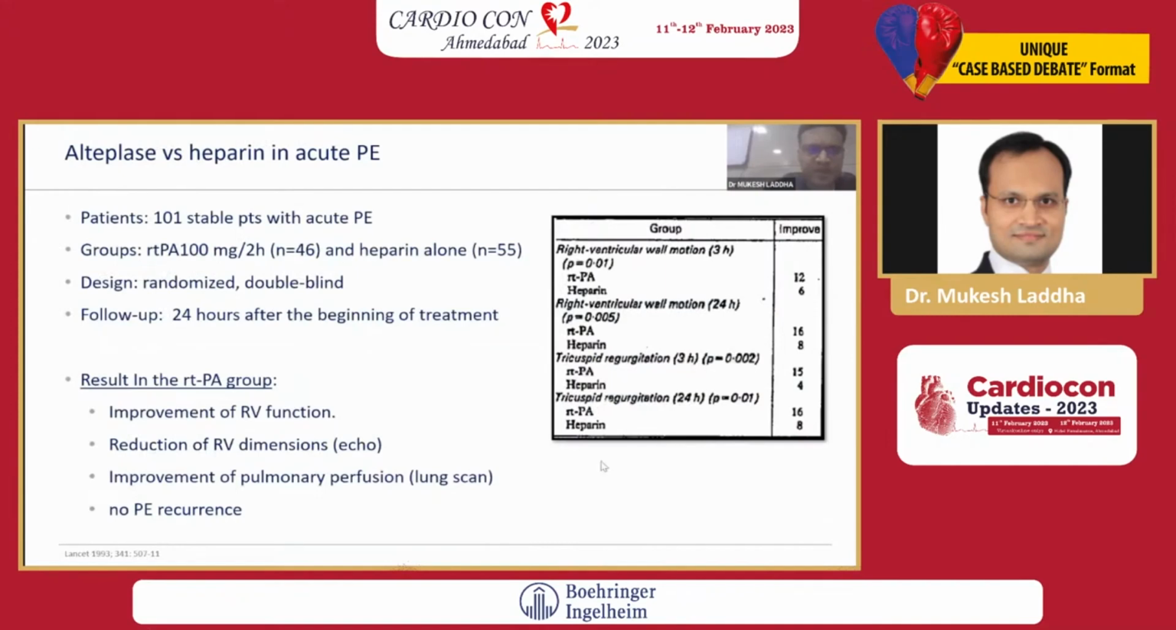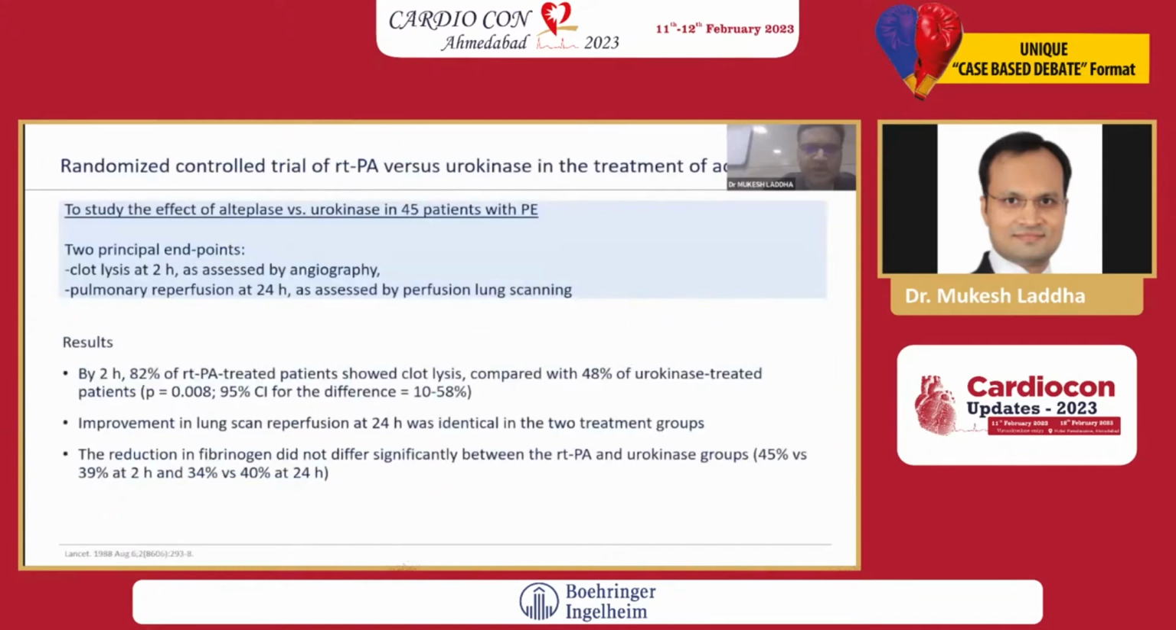Now, alteplase versus heparin in acute PE: in this trial, more than 100 patients were included. In the first group rtPA was given, in the second heparin alone. The randomized double-blind trial shows that in the rtPA group there was improvement of the RV function, reduction of the RV dimension, improvement of the pulmonary perfusion, and there was no PE recurrence. So thrombolysis really helps acutely as well as with long-term benefit.